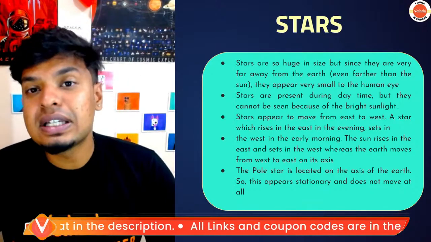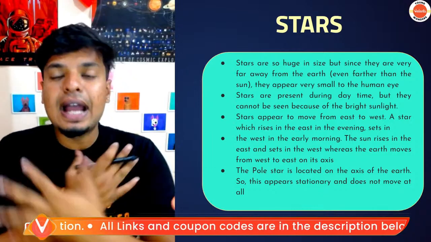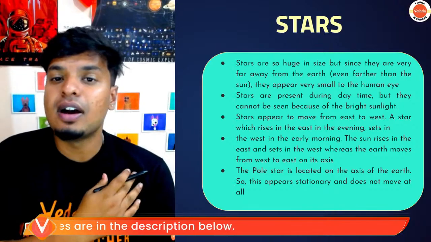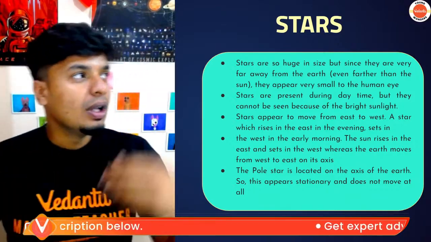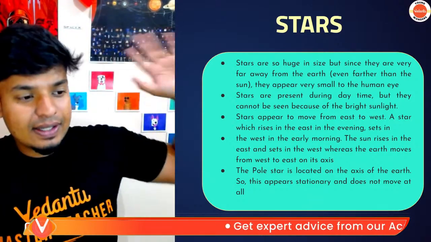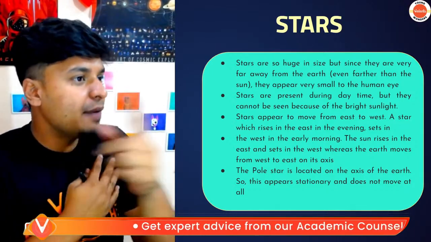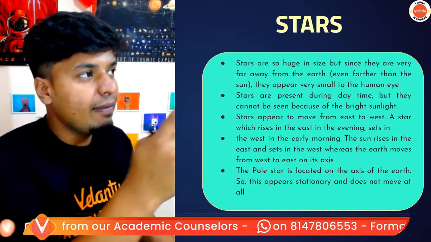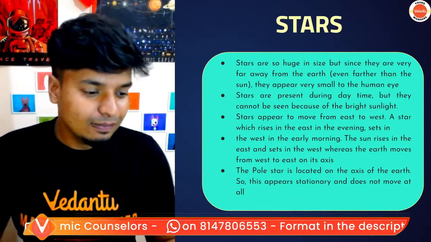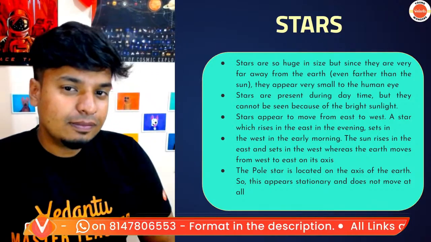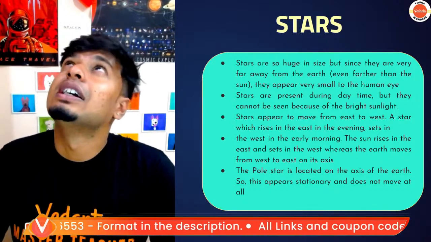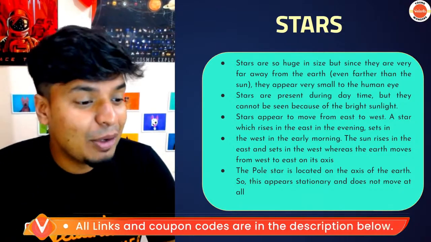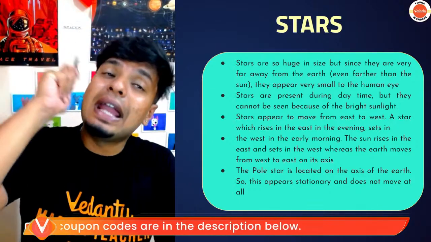Okay, so the pole star. Guys, for example, let's say I am the earth. Everything around me is star. The laptop, the window, everything else. If I rotate like this, everything else rotates in the opposite direction, right? If I go like this, everything else goes opposite. But what about the fan? Does the fan change its position, guys? No, because the fan is right above my head.